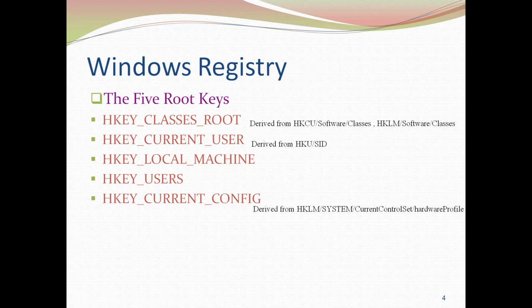When a particular file is to be opened on Windows, the information about which application is needed is maintained in HKEY_CLASSES_ROOT. Another thing maintained in this root key is the registration of the component object model.